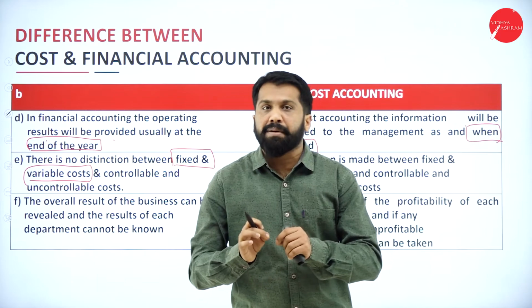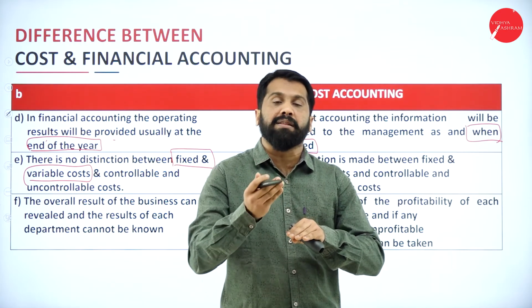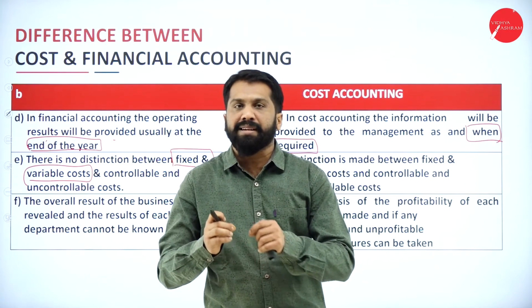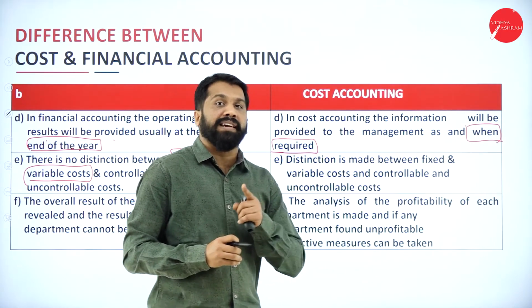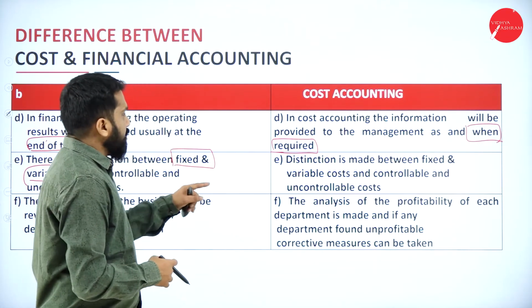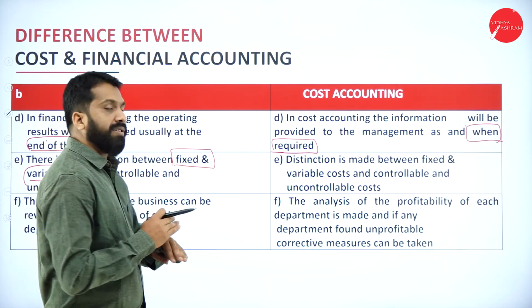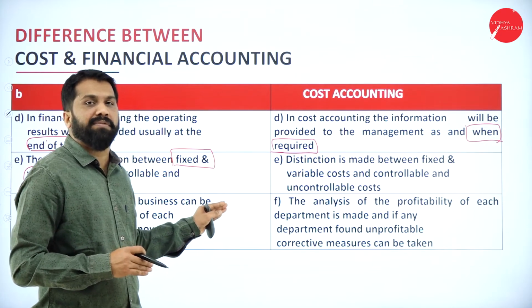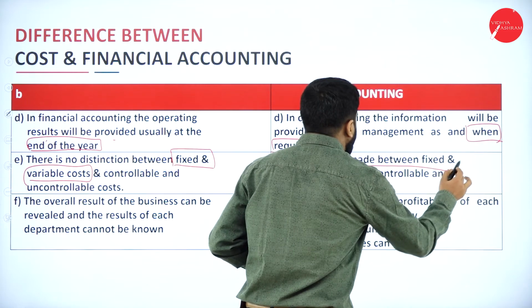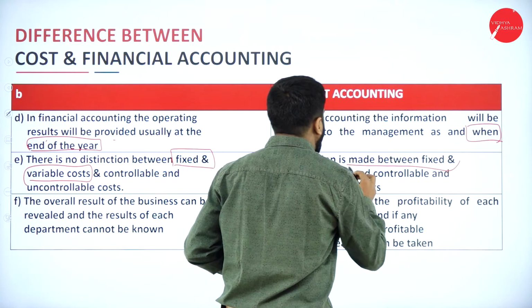If there are 10 members, the food expense will be double your actual. So food expenses we call variable, and the rent of the building we call fixed. So there is no distinction between fixed and variable in financial accounting.